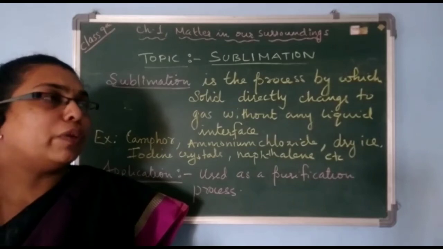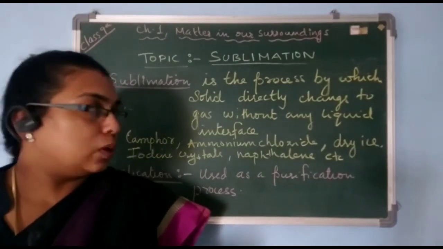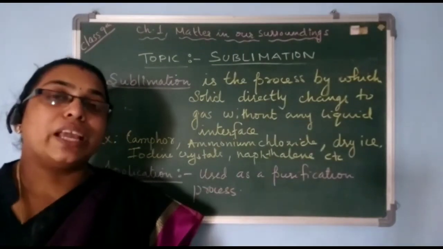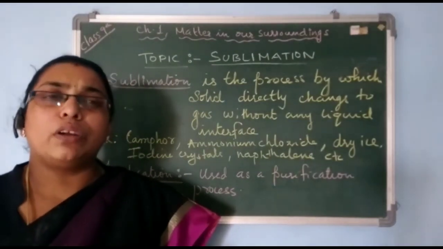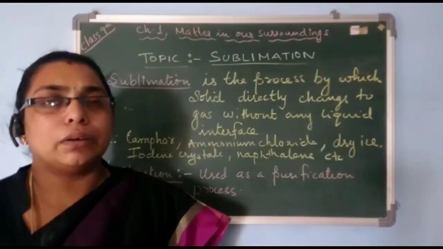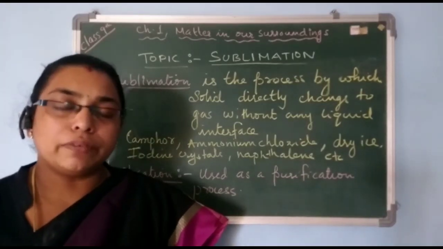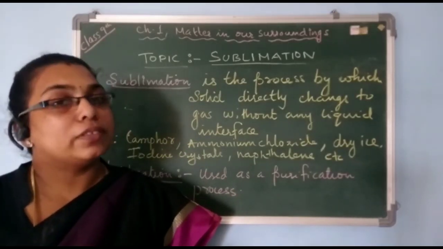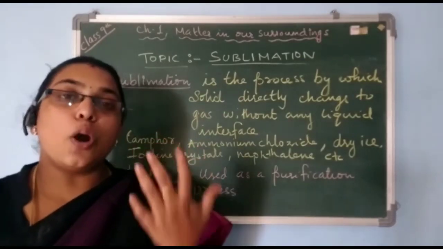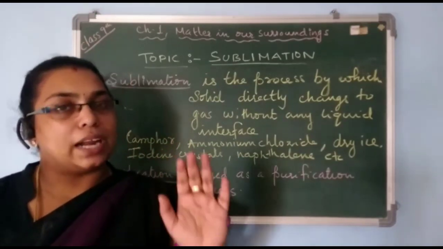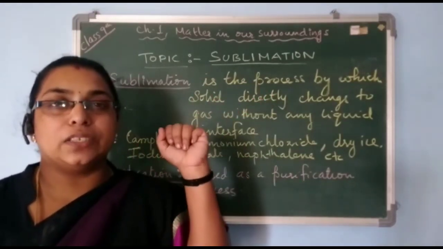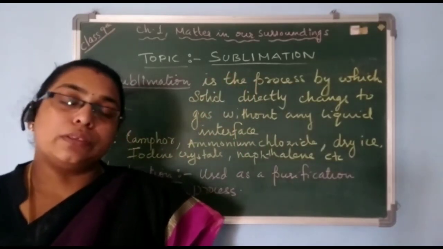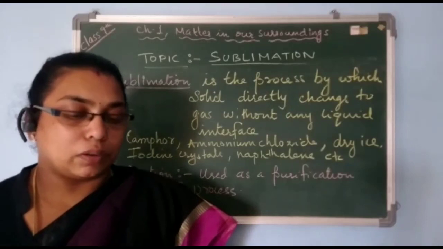And where do we apply the sublimation process? The application of this process is for purification. If we get a mixture of compounds, and one component of the mixture is a sublimable substance, then we can go for sublimation so that the non-sublimable will be left out and the sublimable will go to the gaseous state and get trapped afterwards. Clear? So this can be used as a purification process also.